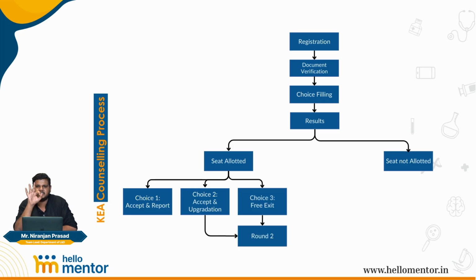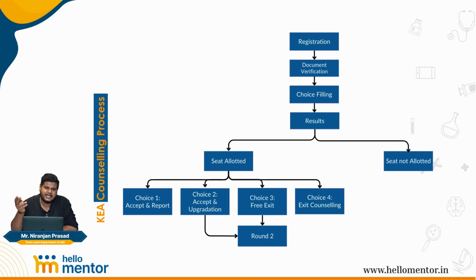Followed by which you have choice 3. I added this college by mistake, or I changed my mind before taking this branch or this particular college. So I'll opt for a free exit. That means I will take choice 3, which is free exiting from the counselling. Followed by which we have choice 4, meaning I got a seat elsewhere, or I changed my mind, I want to go long term, or whatever the reason may be. Choice 4 means you are exiting the entire Karnataka State Counselling completely.